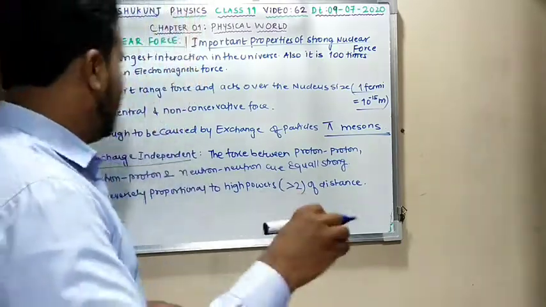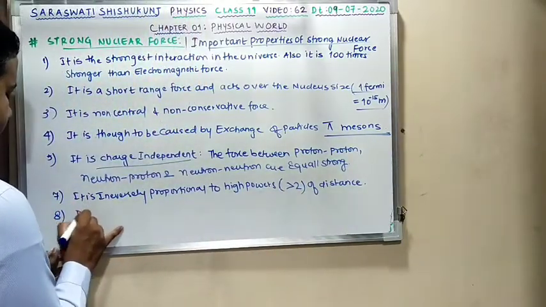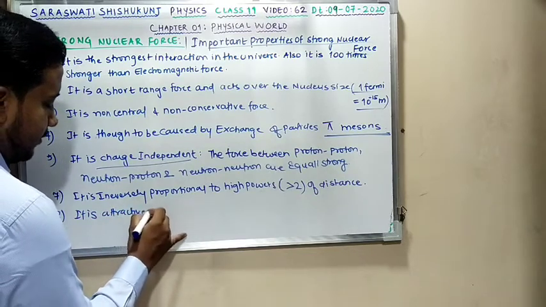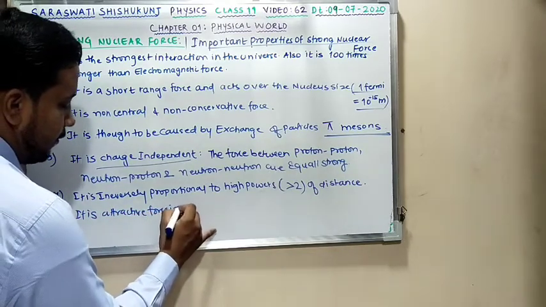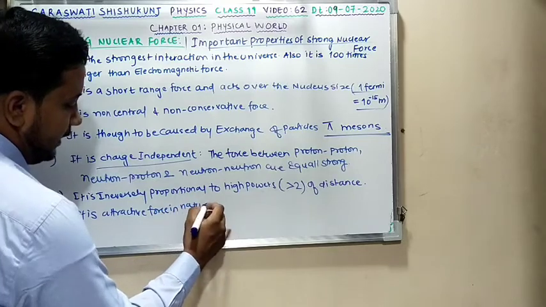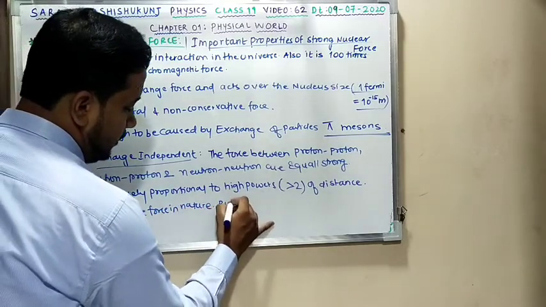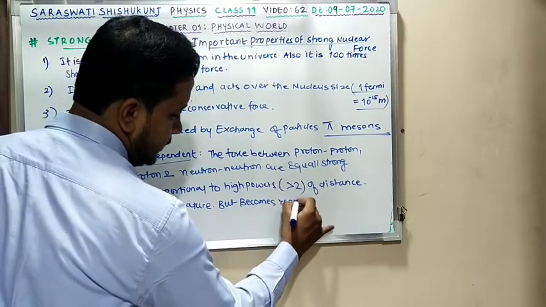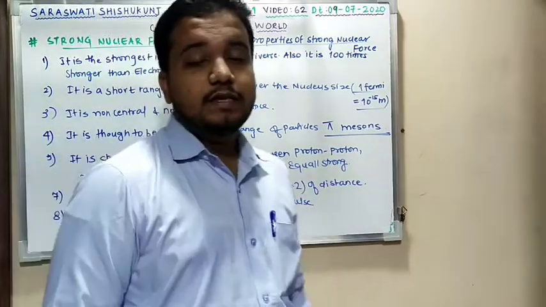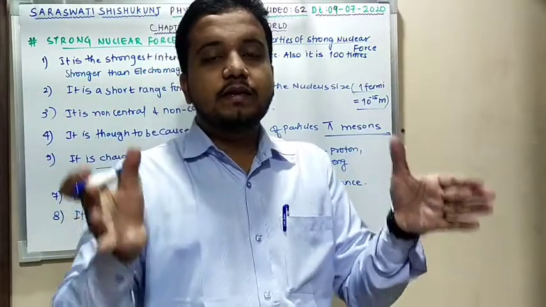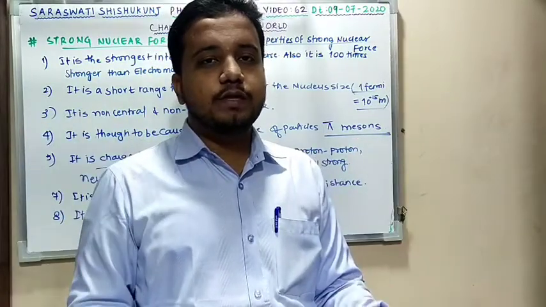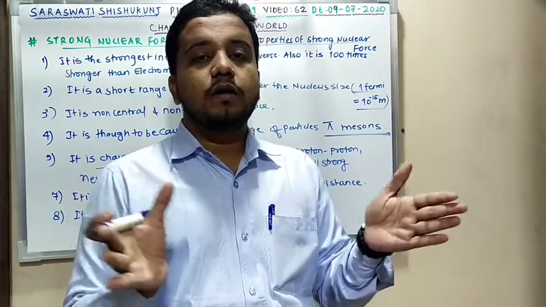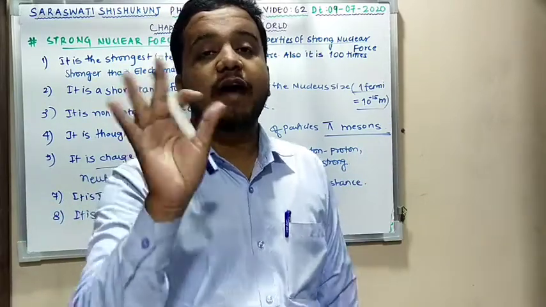Till this clear? Last point I want to discuss. It is attractive in nature. It is attractive force in nature. As such, it is attractive force, but becomes repulsive. It becomes repulsive when you will able to see that the distance between two nucleon, or you can say two protons, or between two nucleons decreases, or you can say it is less than that of 0.5 Fermi.